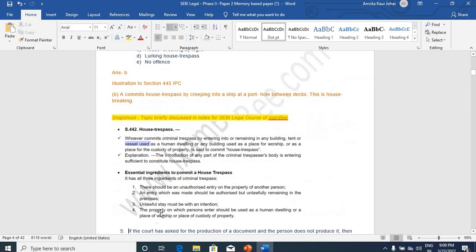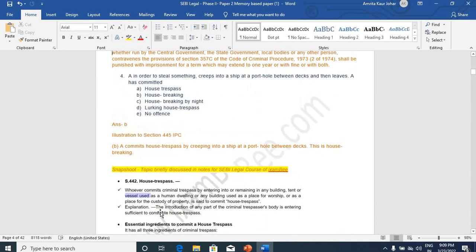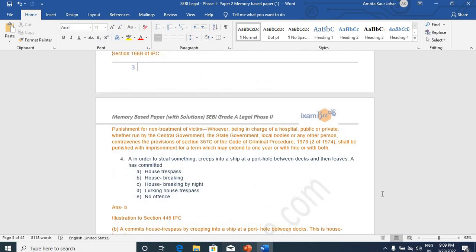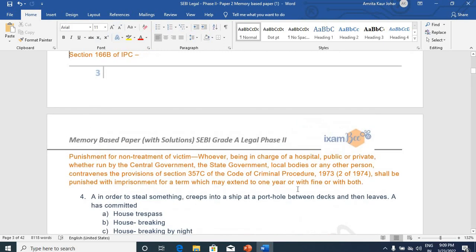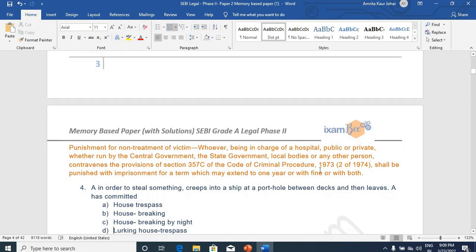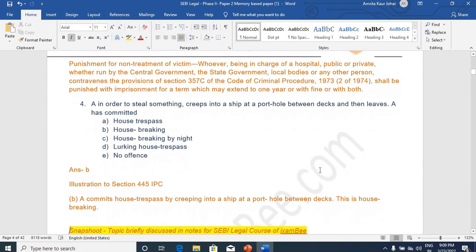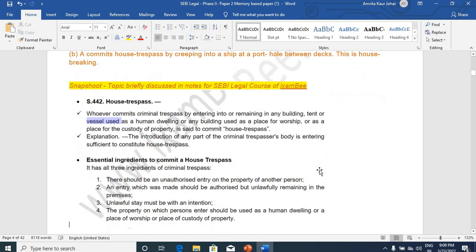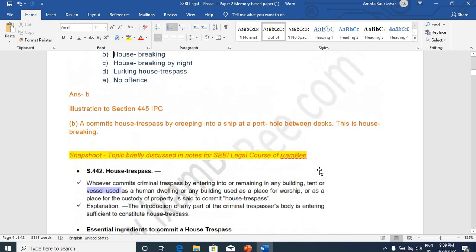Then A, in order to steal something, creeps into a ship at a porthole between the decks and then leaves. A has committed what? From IPC you will see quite a lot of situation based questions have been asked, and the answer was house trespass, house breaking, conceptual as well as situation based questions. Very trickily they are checking your concepts over here.